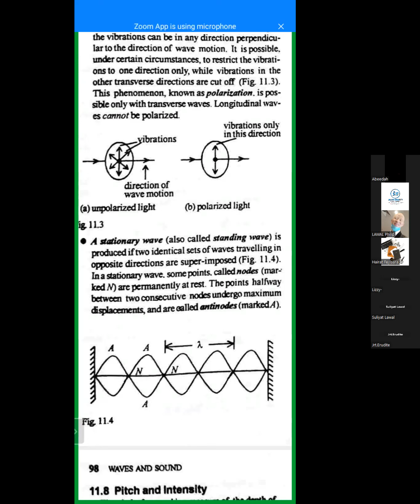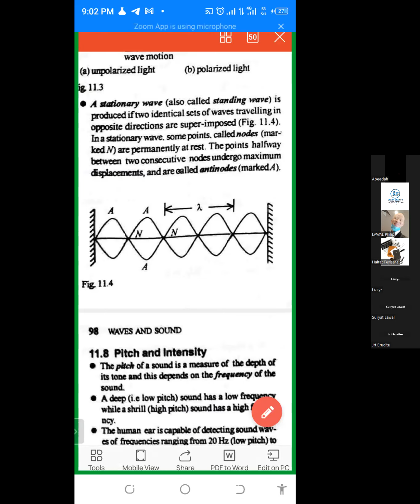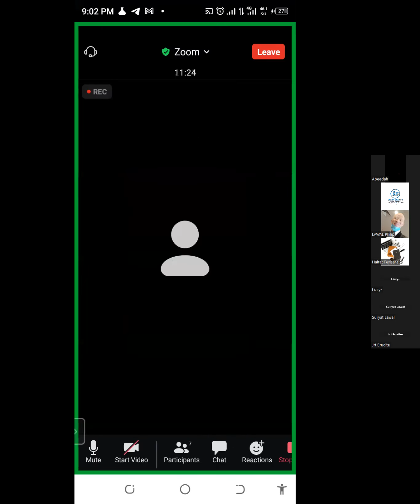Now, we have what we call stationary wave. I don't want to sound too excited about it. Before I continue, let me check how many more minutes we have. Okay, good. We still have about 20 minutes, so we can quickly go around it.